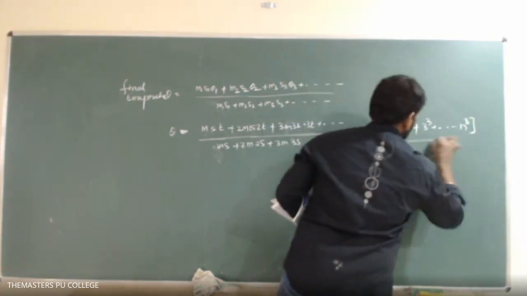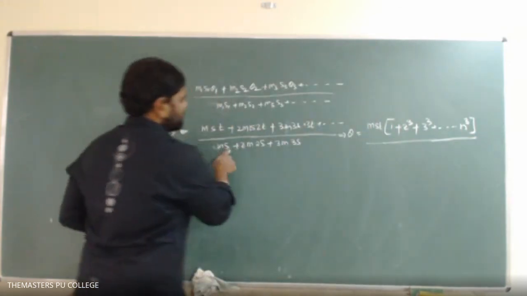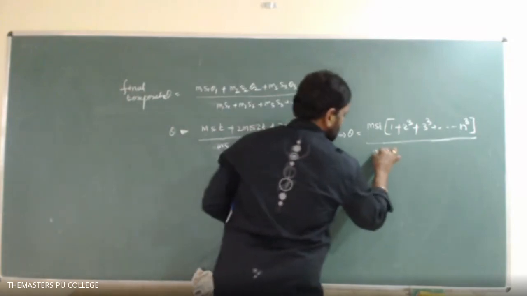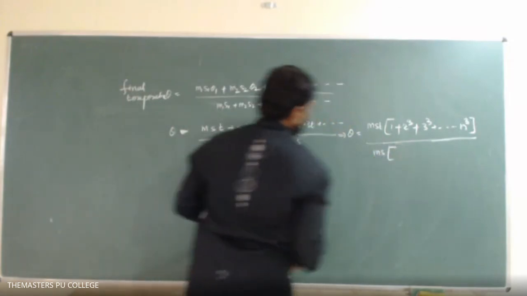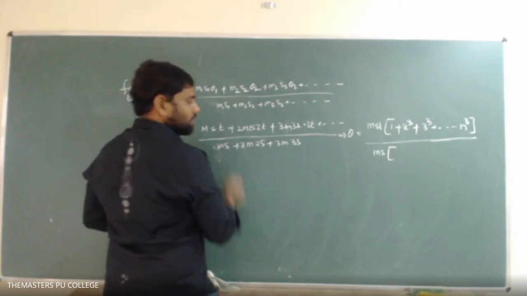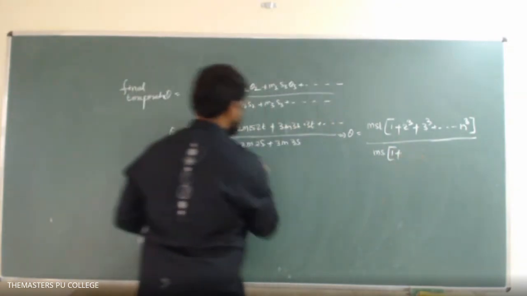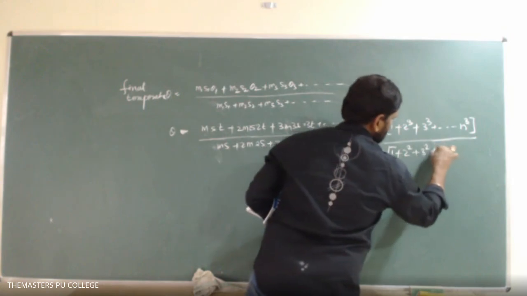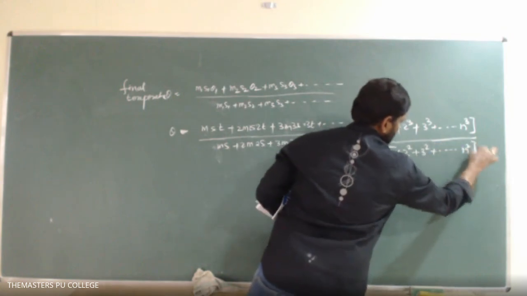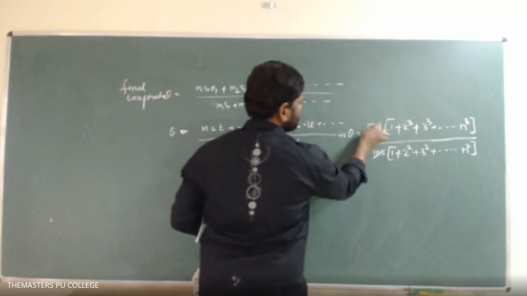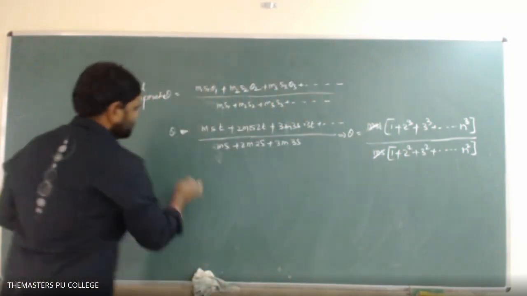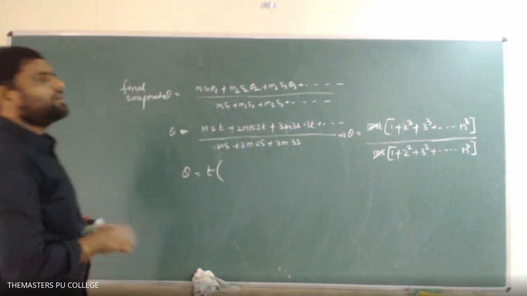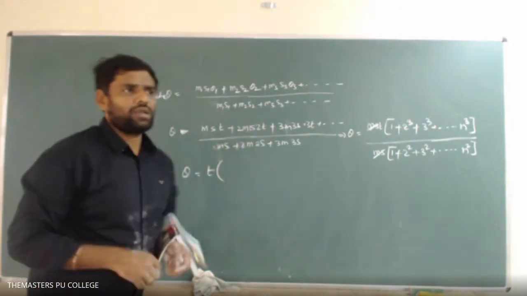Similarly in the denominator, M S is common among the terms. If you take out M S, the first term is 1 into 1, 1, plus 2 square, plus 3 square, plus and so on, n square. This M S gets cancelled. Finally, theta is equal to T times what can I write? The sum of the cubes of n natural numbers.